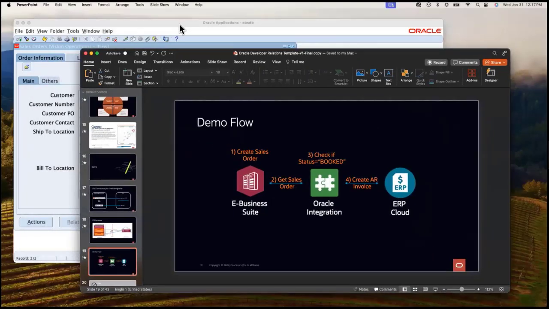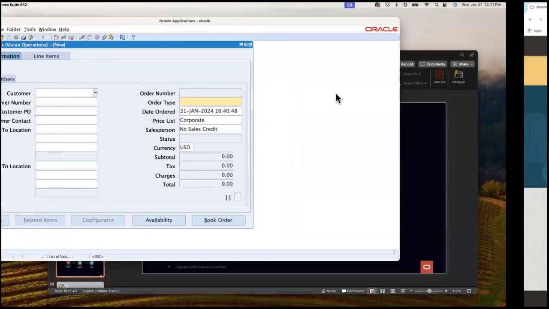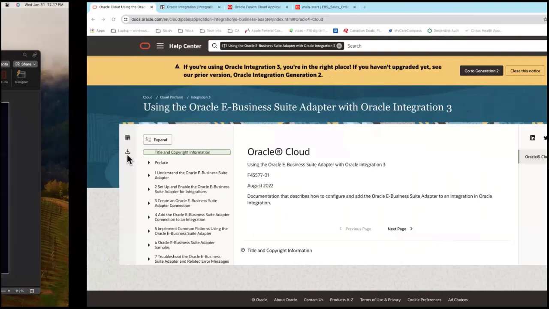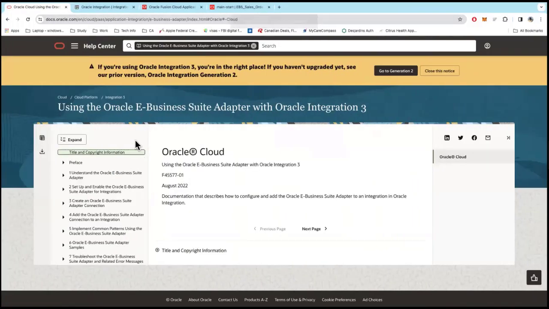So before I get into the demo, I quickly wanted to show you how the adapter documentation looks like. When you go into the documentation for the adapters of Oracle Integration Cloud, each adapter has its own set of documents, right? So whenever you're trying to connect to a system, I would highly recommend the first step is always come to this documentation, because based on the system, the prerequisite steps differ wildly, right?